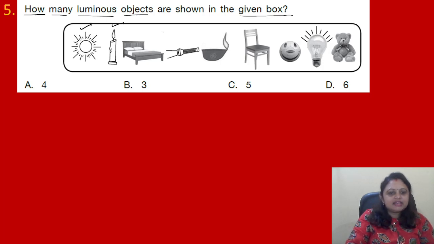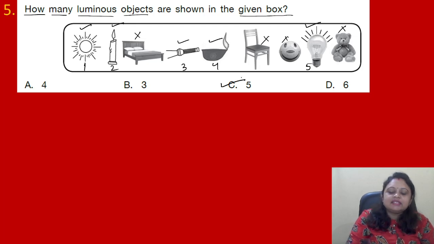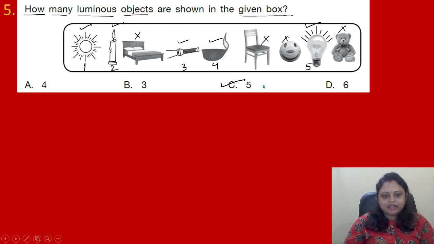The sun, candle, yes. Bed, no. Torch, yes. Diya, yes. Chair, no. Ball, no. Bulb, yes. Teddy bear, no. So how many luminous objects are there? 1, 2, 3, 4, 5. So the correct answer is option C, that is 5.